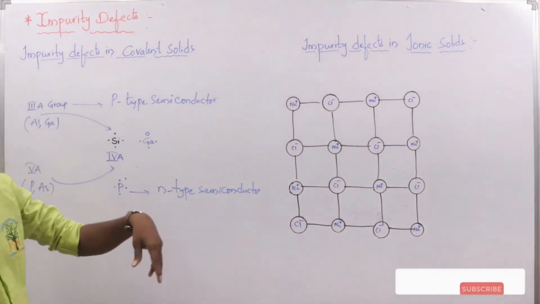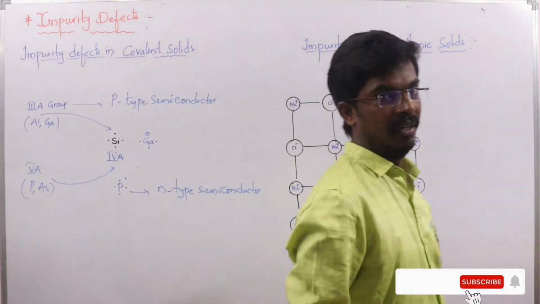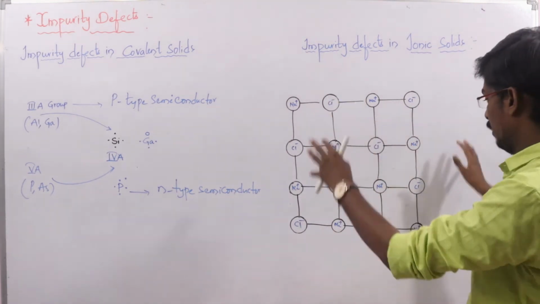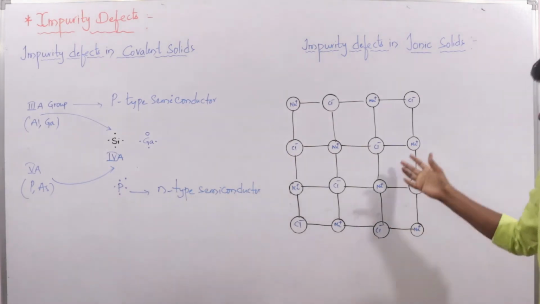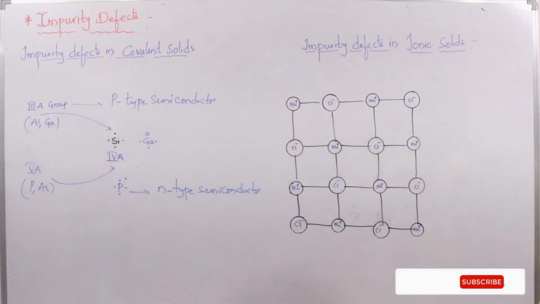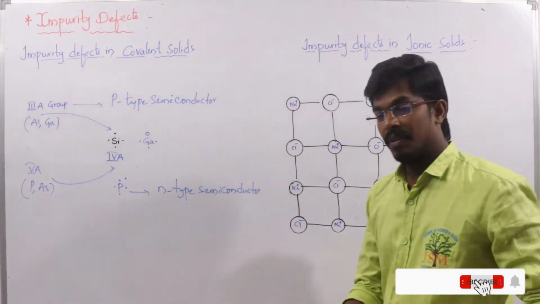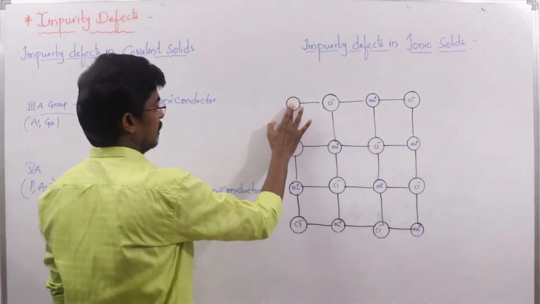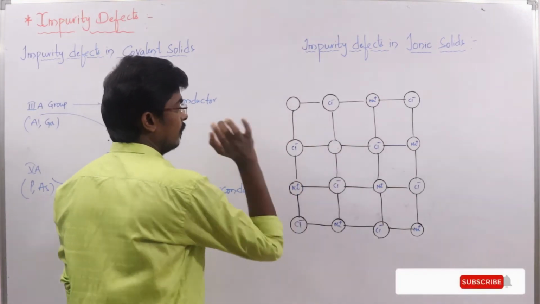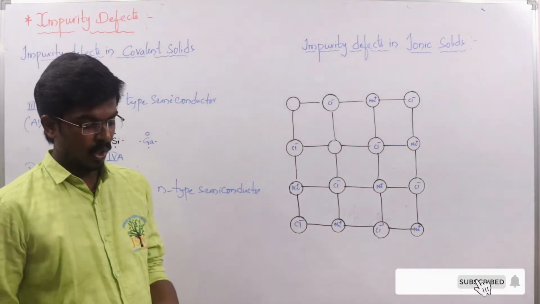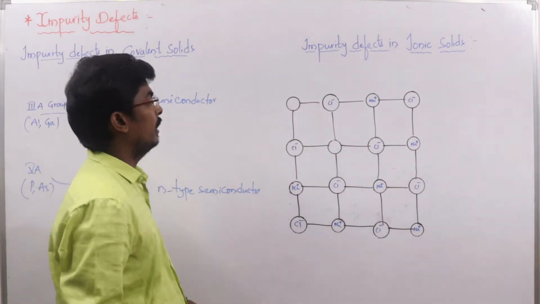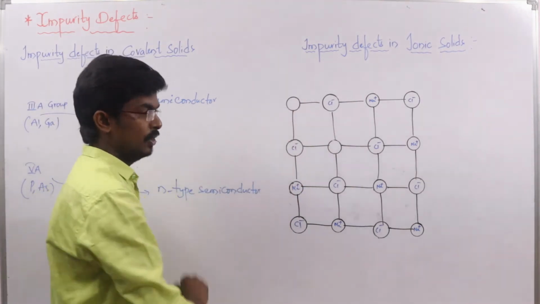At the same time, you can observe impurity defect in ionic solids. Now I am taking molten NaCl as an ionic solid. Here, when some of the lattice sites are missing, for example 2 Na+ ions are missing, to maintain electrical neutrality, I need a positive charge.